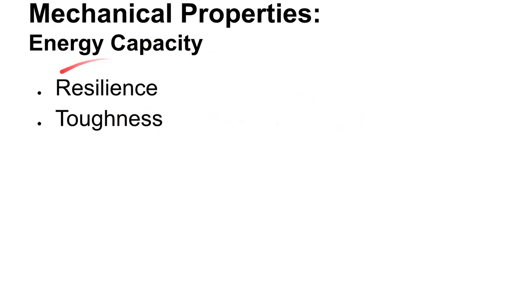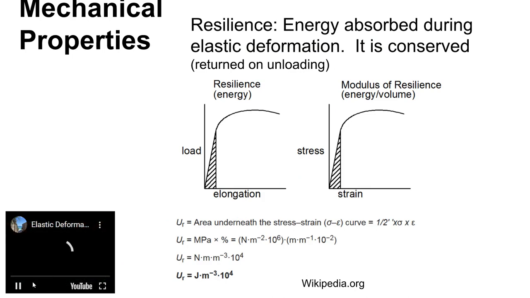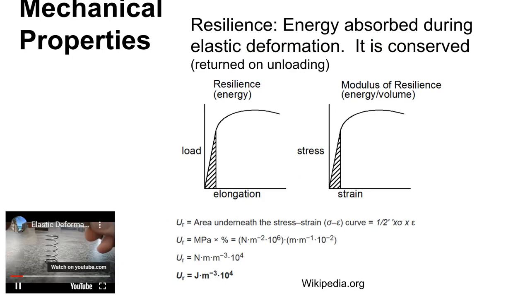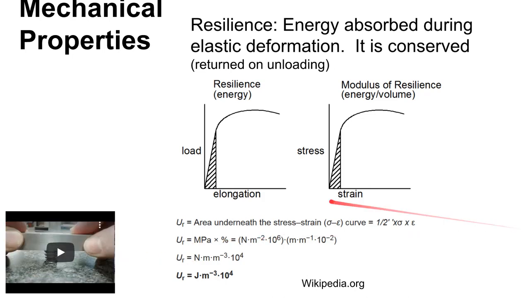Another couple of things that happen under the stress-strain curve are resilience and toughness. Resilience is the energy that we can get back out of the process. Let's deform this spring here, and we're deforming it elastically only. When we remove the load, you see the energy is conserved. We get the energy back out of the spring. That would be resilience.